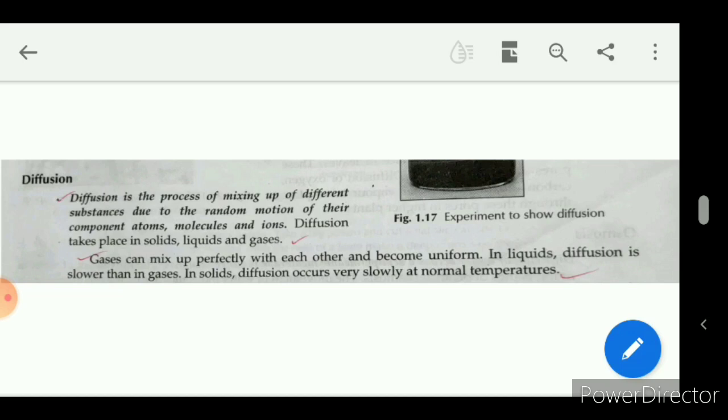Take a glass filled with water, add a few drops of any colored fluid to it. After a few minutes, we will observe that the water takes uniform color throughout the beaker. This is due to a process called diffusion.